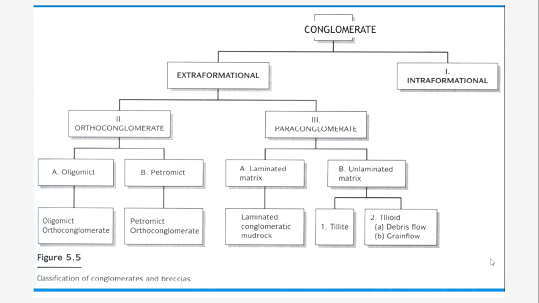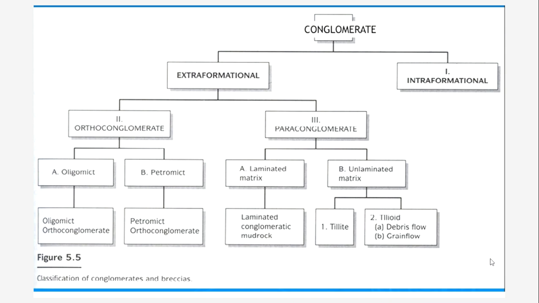Firstly, the conglomerate types of rocks are classified into two types, that is the extraformational and the intraformational conglomerates. The extraformational conglomerates are composed of clasts of sediments that are derived from outside the depositional basin. And if the clasts of the sediments are formed within the depositional basin, we term it as intraformational conglomerate. So here our main focus will be on the extraformational conglomerate.